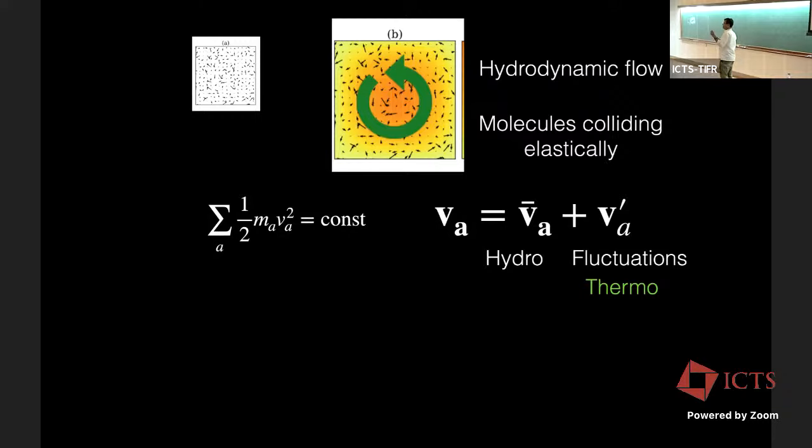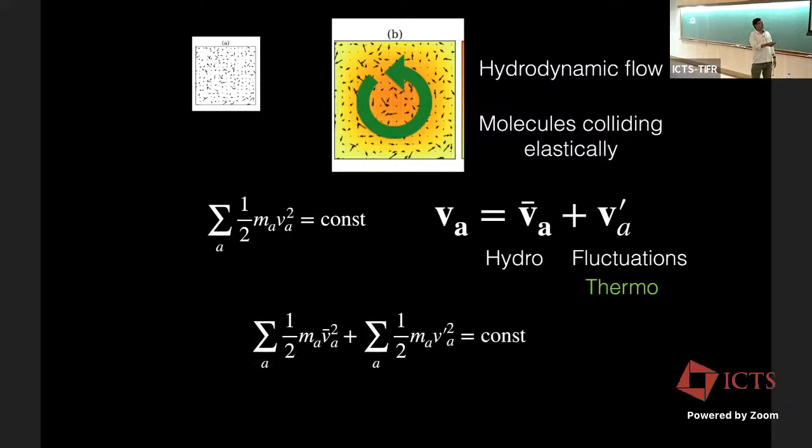For the atmosphere, like 1 meter per second, which is the wind motion, that is the hydro part, and the sound speed will be the fluctuating thermodynamic velocity. So we substitute it here, and I get one kinetic energy from the hydro part and one kinetic energy from the fluctuating part. Straightforward, there is nothing more complicated.